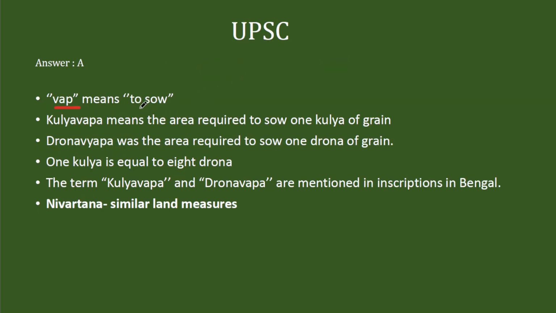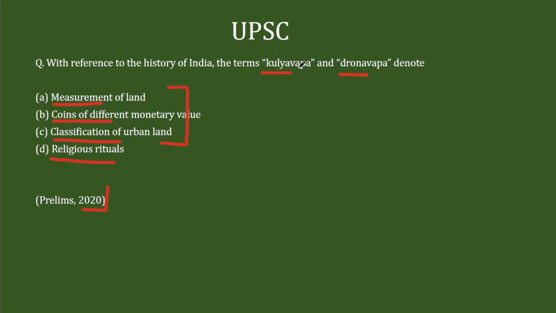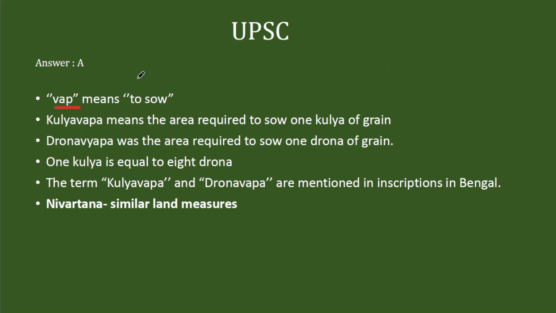The VAP, the term that is attached to the second part of both terms, Kulya VAP and Drona VAP. The VAP here means to sow, and Kulya and Drona are measurements. So Kulya VAP means the area required to sow 1 Kulya of grain, and Drona VAP was the area required to sow 1 Drona of grain. So both Kulya and Drona are measurements. 1 Kulya is equal to 8 Dronas. So these are higher and lower measurements.